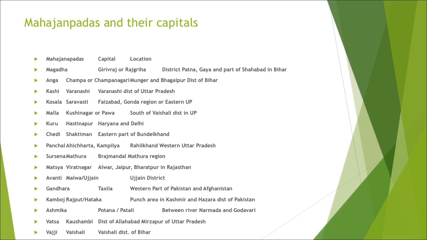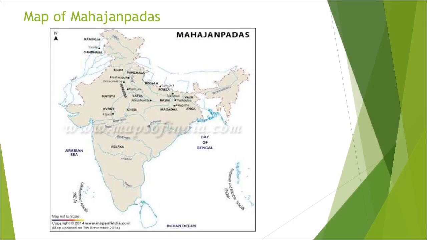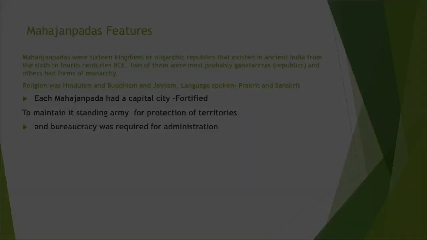It is in Kashmir. Ashmaka, Patali, between river Narmada and Godavari. Vatsa, that is your Kaushambi, near Allahabad, near Mirzapur. And Vajji is your present Vaishali. This is the map of the 16 Mahajanpadas along with their capital cities, which you have to mark in your board examination. A map question can come, map work can come from this. So it's important for you all to practice this map.